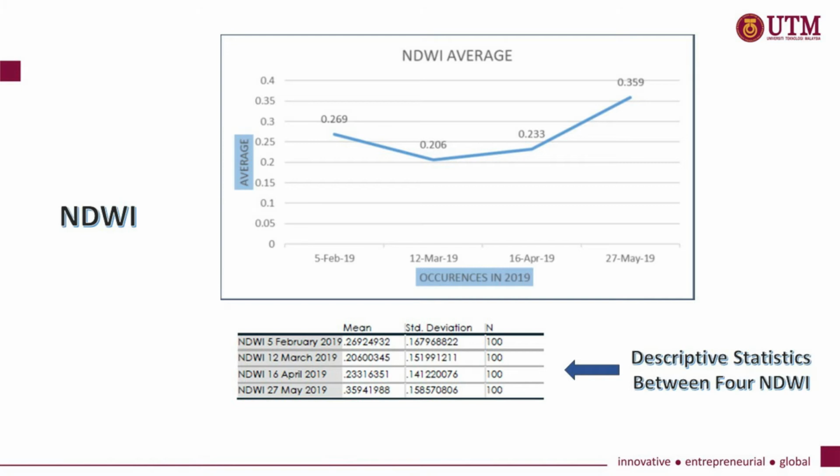The NDWI value indicates that the water content in the vegetation dropped during the occurrence, showing that the water content in the vegetation is also affected by air pollution, as the NDWI value range is from -1 to +1, where +1 indicates a high NDWI value. Below shows the table of descriptive statistics between the four NDWI dates.